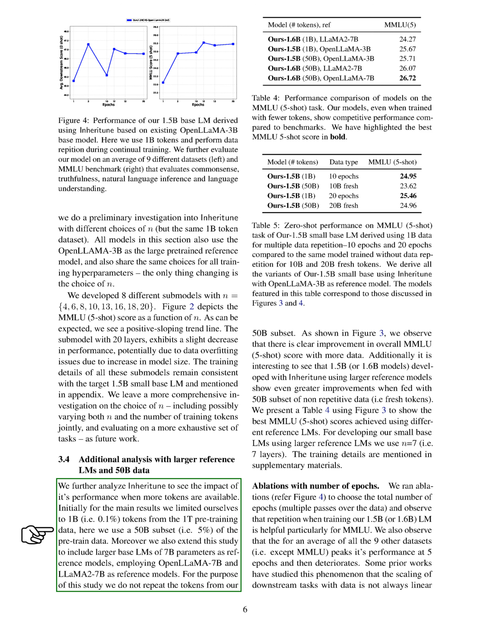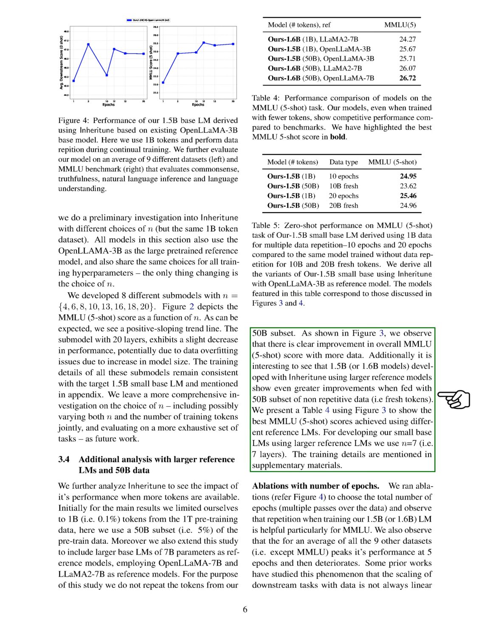We also included larger base LMs with 7 billion parameters as reference models. We observed a clear improvement in the overall MMLU 5-shot score with more data, as shown in the figure. Interestingly, when we used 1.5 billion or 1.6 billion models developed with Inheritune and fed them with the 50 billion subset of fresh tokens, we saw even greater improvements. We presented a table showing the best MMLU 5-shot scores achieved using different reference LMs. For training our smaller base LMs with larger reference LMs, we used 7 layers.